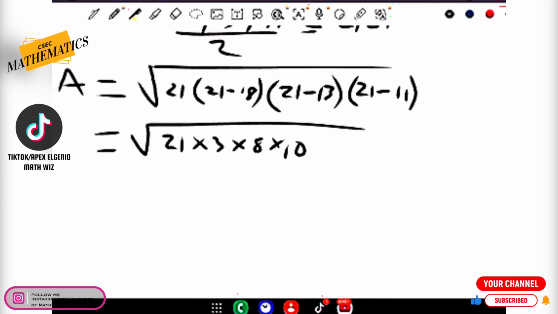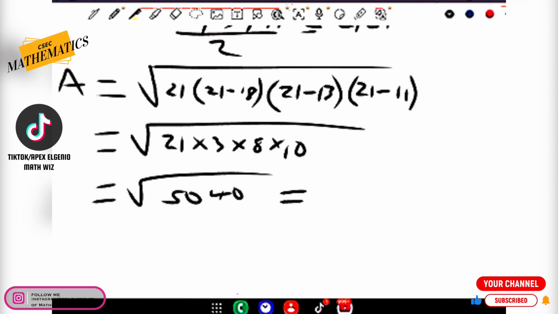All right. So if we go ahead and process 21 multiplied by 3, multiplied by 8, multiplied by 10, we should end up with a result of the square root of 5,040. Now, if we go ahead then, guys, and find the square root of 5,040, we will find the area of that triangle ADC works out to be 70.9. If some of you guys wrote down 71, it is still going to be acceptable. So we can say approximately 71 squared meters.